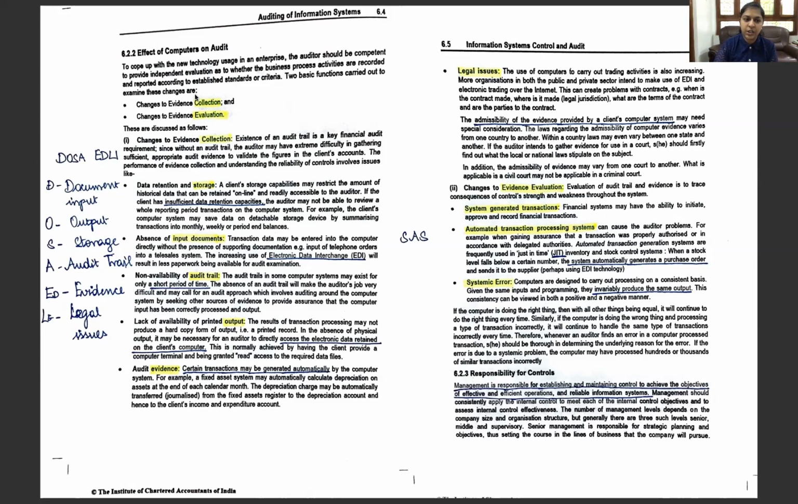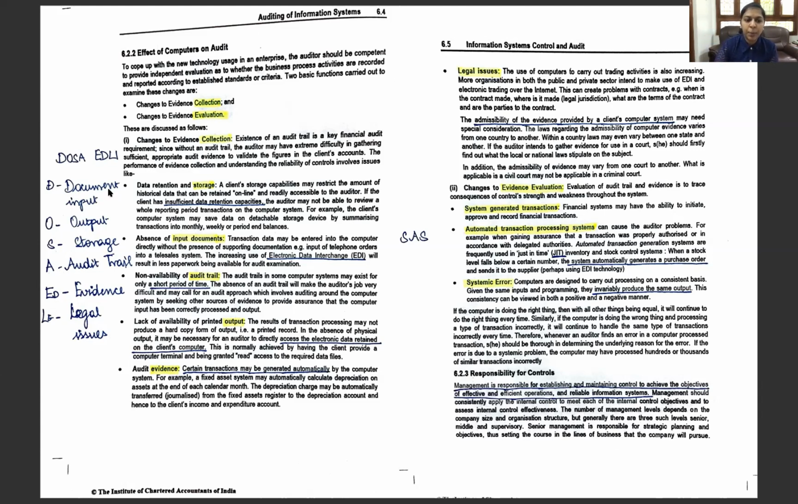So first, for evidence collection, we are going to play with some mnemonics here. For evidence collection, the mnemonic is DOSA IDLI. So let us remember it this way. It is very easy. So for evidence collection, collecting dosa idli, let's remember it that way. D for document input, O for output, S for storage, A for audit trail, ID for evidence, LI for legal issues. So in evidence collection, the following aspects are impacted.